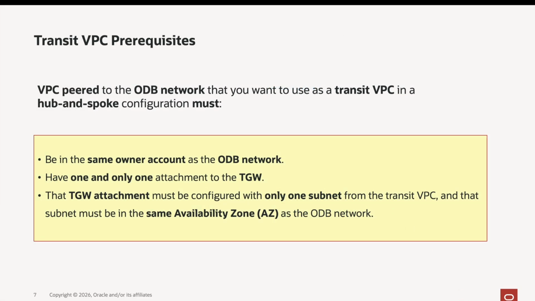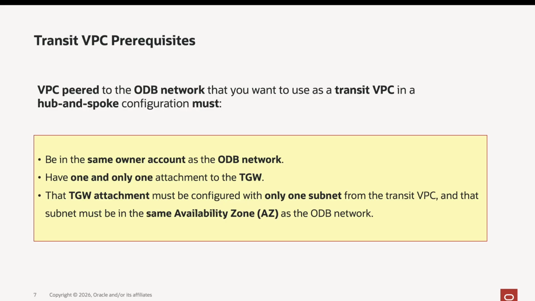Before we build the configuration, let's review the Transit VPC prerequisites. A VPC that is paired with the ODB network and is used as a Transit VPC must meet three rules. First, it must be in the same AWS owner account as the ODB network. Second, it must have only one Transit Gateway attachment. Third, that attachment must include only one Transit VPC subnet in the same availability zone as the ODB network.